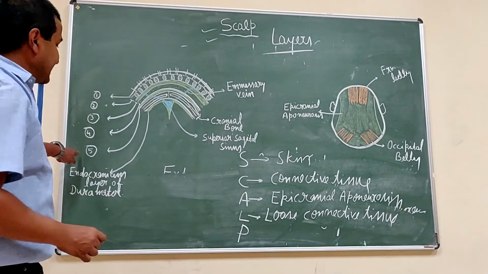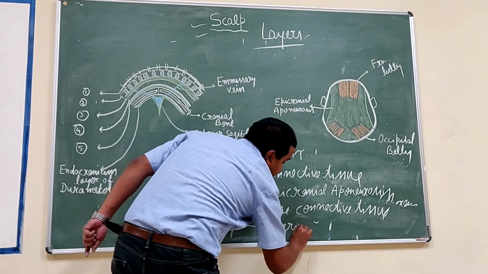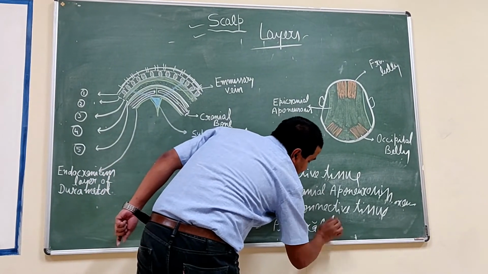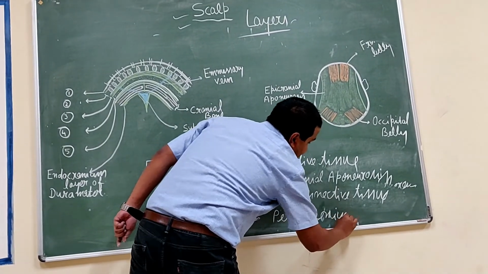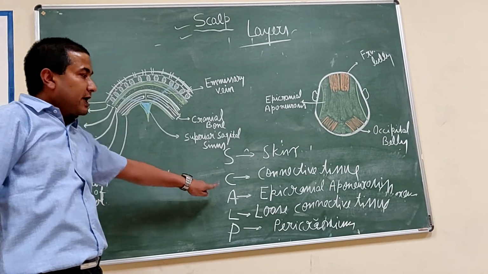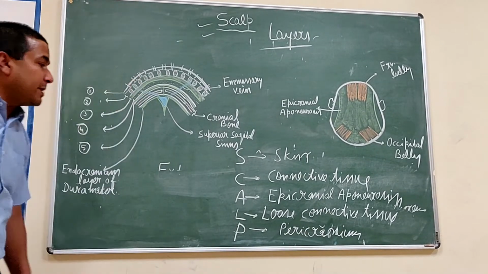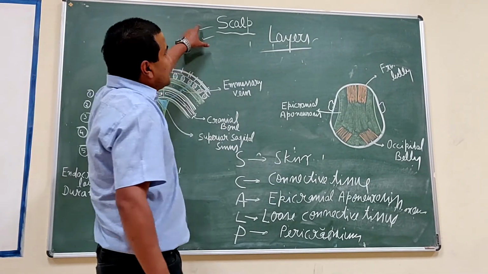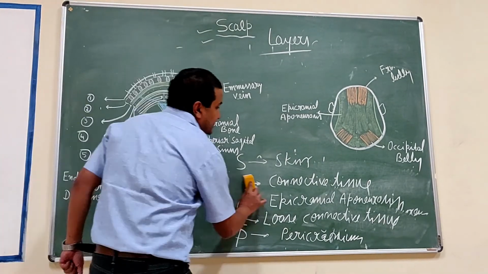While the fifth layer, P, represents the pericranium. So, it is the skin, connective tissue, epicranial aponeurosis, loose connective tissue and the pericranium that represent the layers of the scalp.